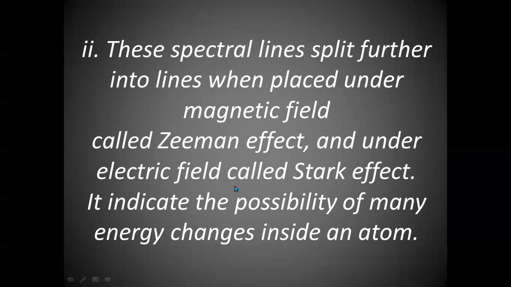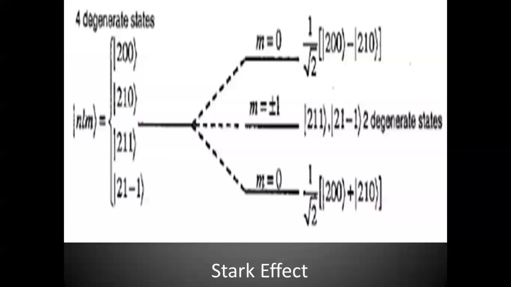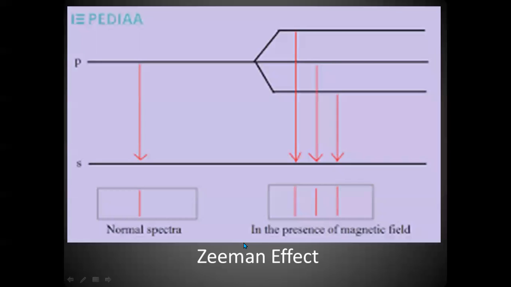What it indicates, splitting of spectral lines indicates the possibility of many energy changes inside the atom. Why is there a possibility of energy changes? Because of the presence of different energies. Different energies means orbitals with different energies. Actually, all 3 orbitals here are of nearly the same energy. Therefore, they are called degenerate orbitals. And splitting of one line into 3 indicates the p sublevel, as I told you just now.